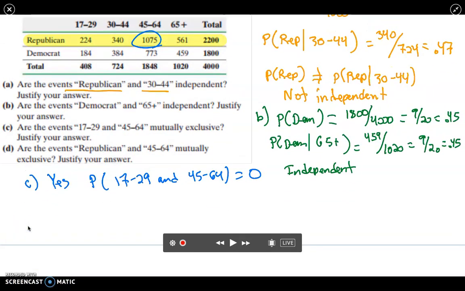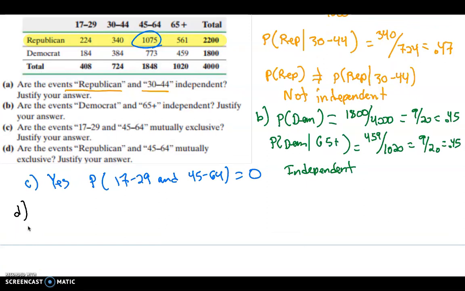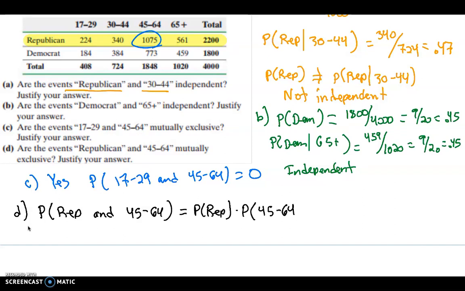Now for part D, we want to know, are the events Republican and 45 to 64 mutually exclusive? So we're going to look at the probability that someone is a Republican and 45 to 64. If this is equal to 0, then they are mutually exclusive, meaning they can't happen simultaneously. So this would be the probability of a Republican times the probability that someone is 45 to 64, given that they are a Republican.